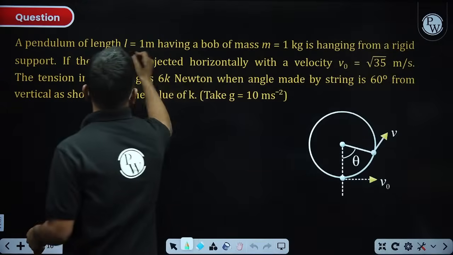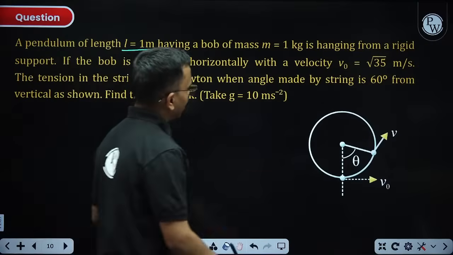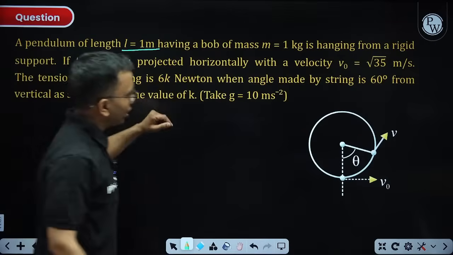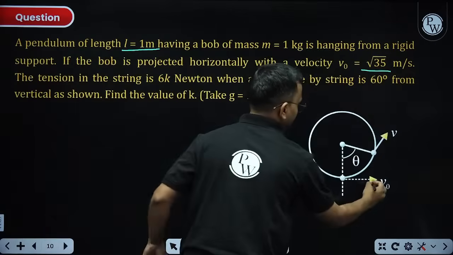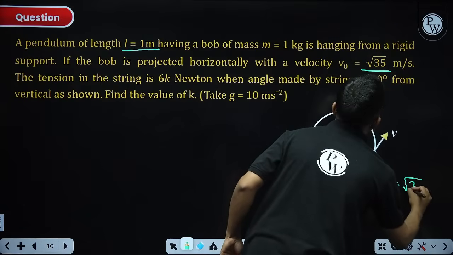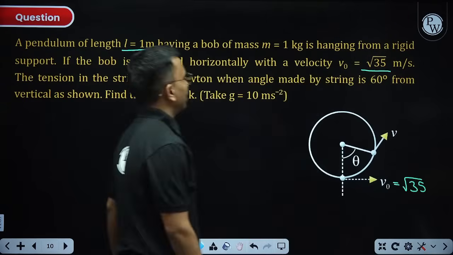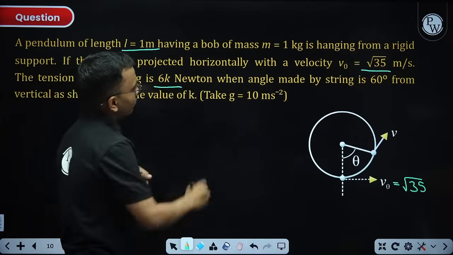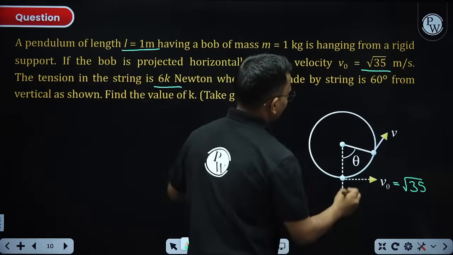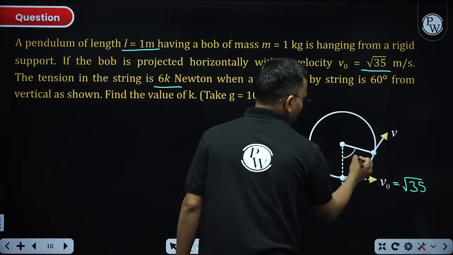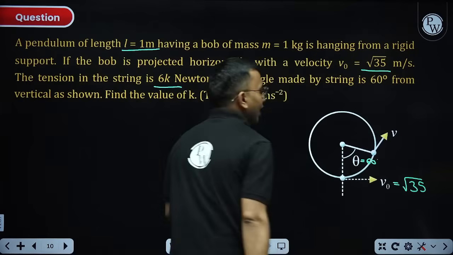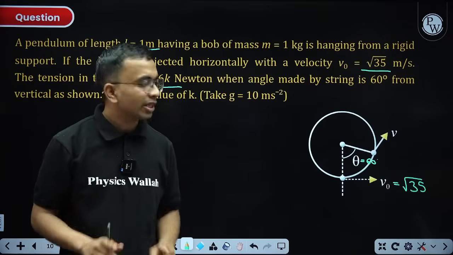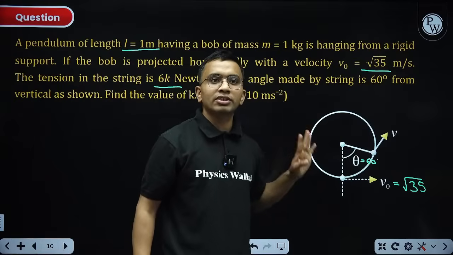Pendulum of length L having a bob of mass 1 kg is hanging from a rigid support. If the bob is projected horizontally with velocity root 35 meter per second, here this velocity is root 35, the tension in the string is 6k Newton when the angle made by the string is 60 degree from the vertical. Now when this angle is 60 degree, I need how much is the tension in the string. To find the tension in the string, I need what is the velocity first.